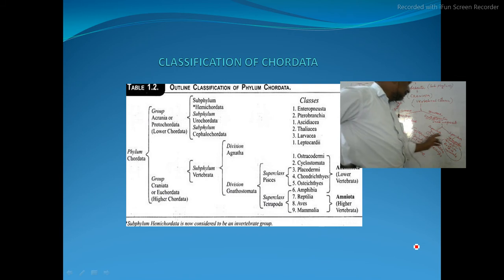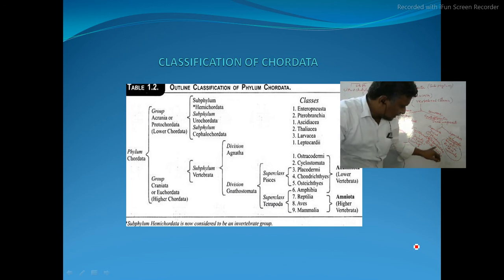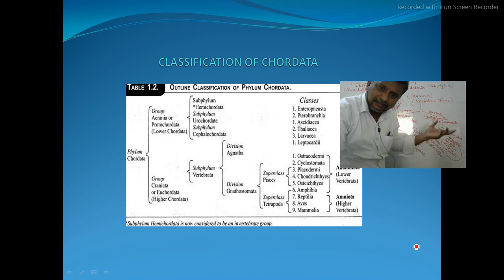Such jawed organisms are divided into two superclasses. One is the superclass Pisces and the other superclass is Tetrapoda. Superclass one includes Placodermi, Chondrichthyes, Osteichthyes. Osteichthyes have a skeleton made up of bony material, and Chondrichthyes have a skeleton made up of cartilaginous material, and Placodermi. All these three are collectively called Pisces. That is superclass one.